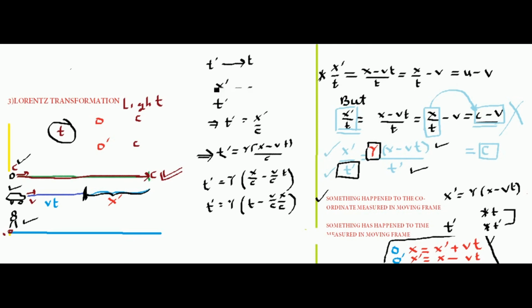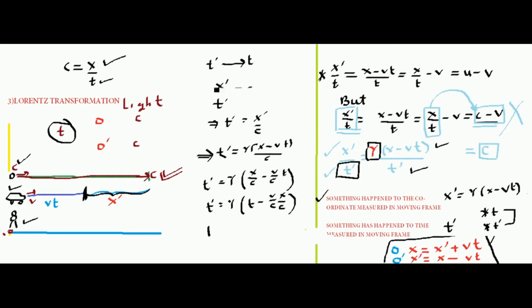Because the stationary observer measures the velocity of light as c, and the only way it is measured is by looking at how far the light has moved in time t. So in the time t, the stationary observer measured that the light has moved by a distance x, and in this way arrived at the conclusion that the velocity of light is c.